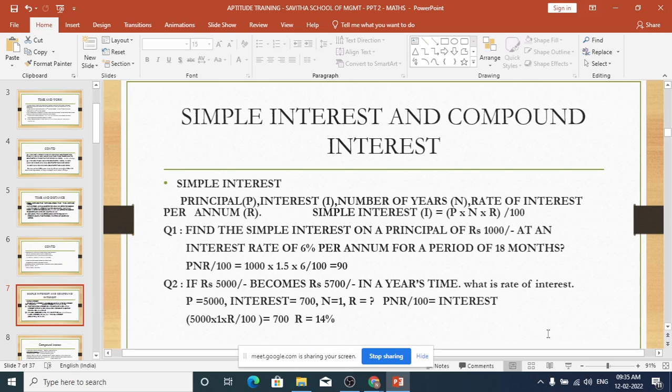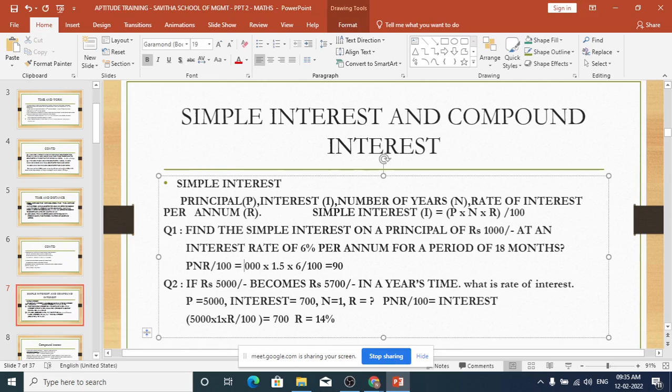Okay, let us look at some problems and how to make use of this formula. Find the simple interest on a principal of 1000 at an interest rate of 6% per annum for a period of 18 months. So, can you find that out on your own? I equal to PNR by 100. This is the formula. They have given the P, they have given R, they have given N. How much are you getting?